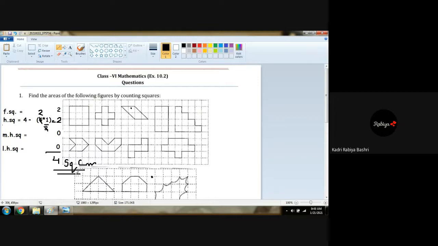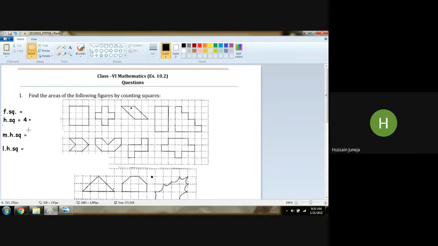So will you be able to do it by yourself, child, or not? This is to be done by your own for all the figures. Is that clear? Any doubt with this? No, sir. This is typical line segment figures, so you can easily do it.